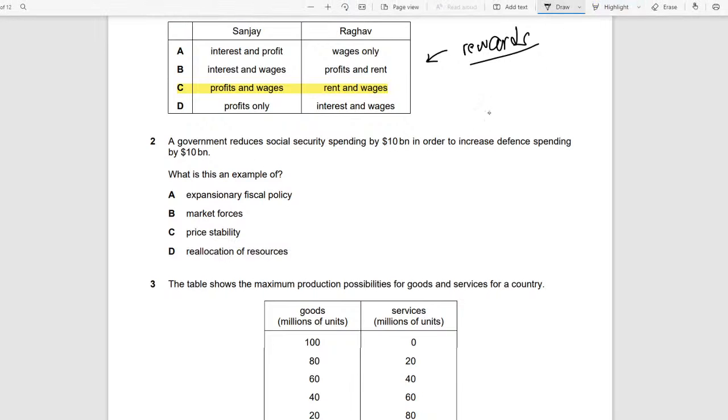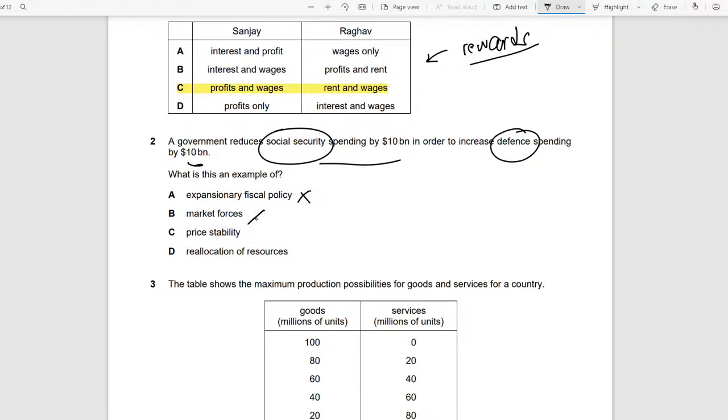Okay, the next question is, a government reduces social security spending by 10 billion in order to increase the defense spending by 10 billion. So instead of spending on social security, they're spending on defense. Is it expansionary fiscal policy? No, it's not expansionary fiscal policy, because it's the same amount. Before they used to spend 10 billion on social security, now they're spending that 10 billion on defense. We know expansionary fiscal policy is basically when there is more government spending, but in this case there's no extra government spending because it's the same amount.